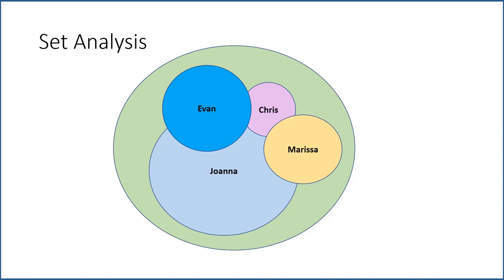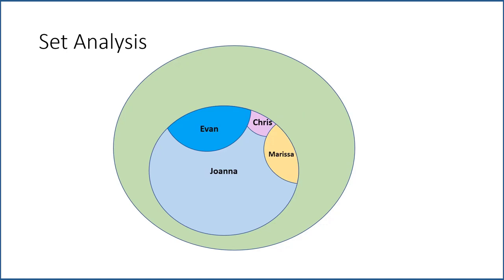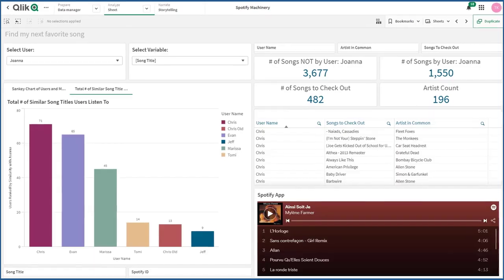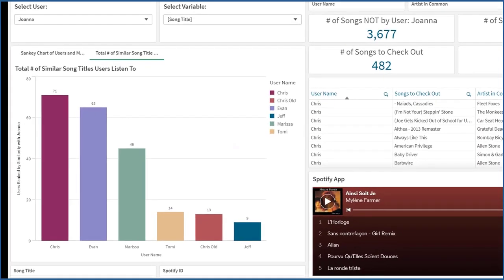I'm trying to count all those songs in the light blue that these other users have also listened to, that Joanna has listened to. And this is going to be the corresponding bar chart you see, where the size of the circle is the length of the bar. This type of analysis is called basket analysis in data science. Now back to the bar chart. That Venn diagram is explaining what most people in data science call the basket analysis.